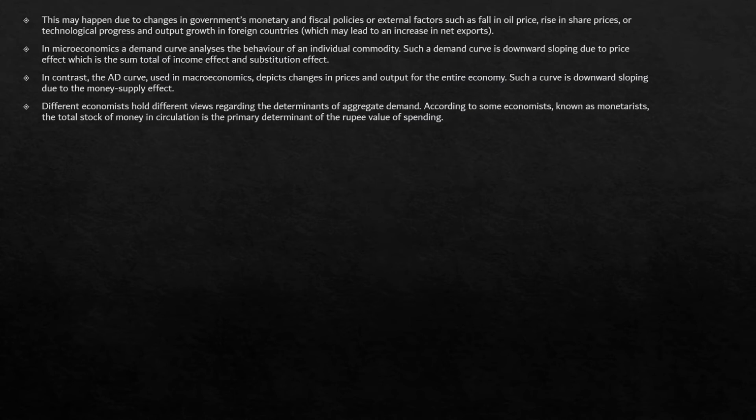In the case of microeconomics, we have already seen what a demand curve is. A demand curve would analyze the behavior of an individual commodity and individual consumer, right? Such a demand curve was downward sloping due to the price effect, which is a sum of the income effect as well as the substitution effect. In contrast, the aggregate demand curve, which is used in the arena of macroeconomics, would depict the changes in the prices as well as output for the entire economy. You are not referring to a particular individual, but you are actually referring to the entire economy.